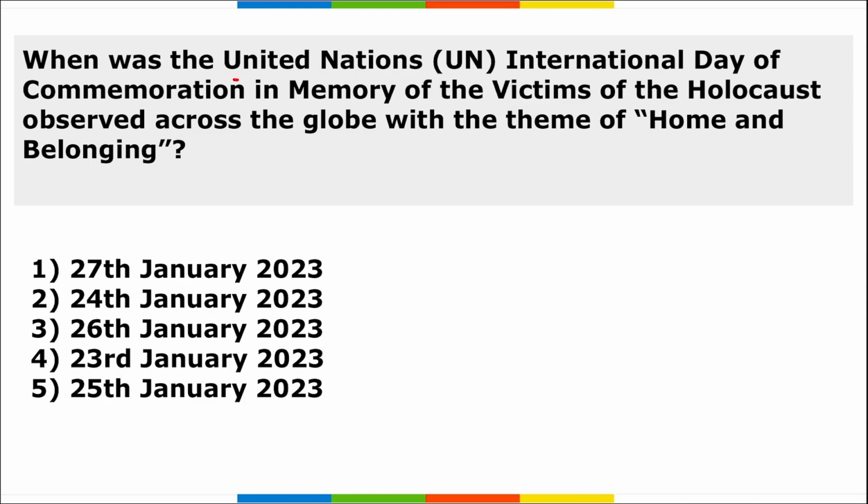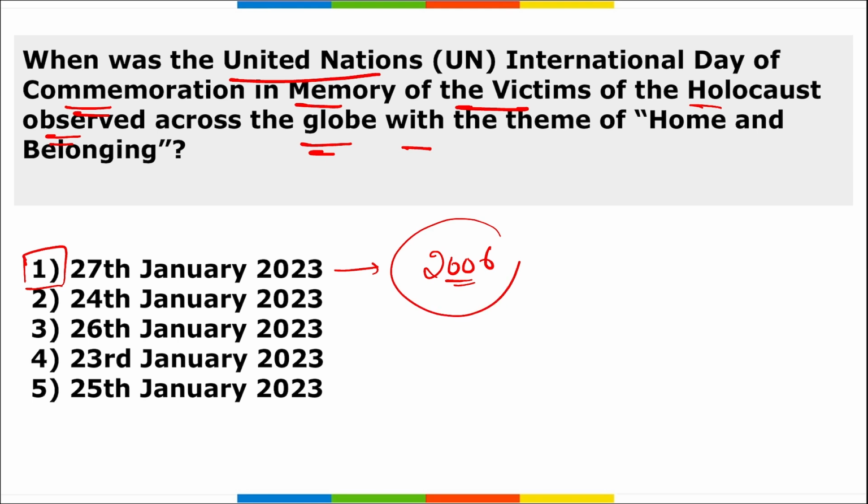Next, when was the UN International Day of Commemoration in memory of the victims of the Holocaust observed across the globe with the theme Home and Belonging? When do we observe this day? On 27th of January. The theme, as we remember, what is it? Home and Belonging. The first ever edition of this day was observed in the year 2006.